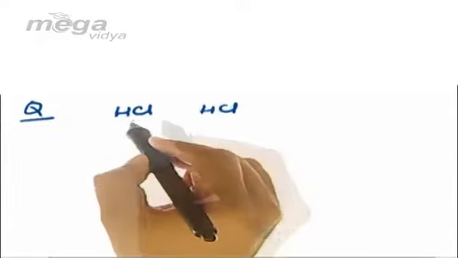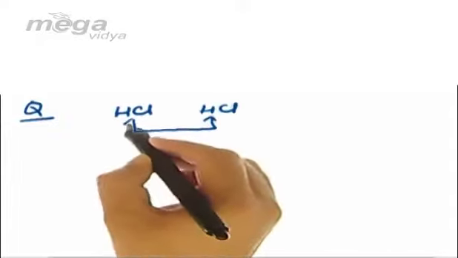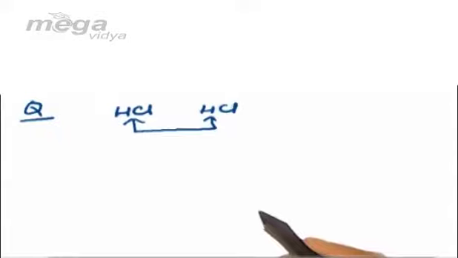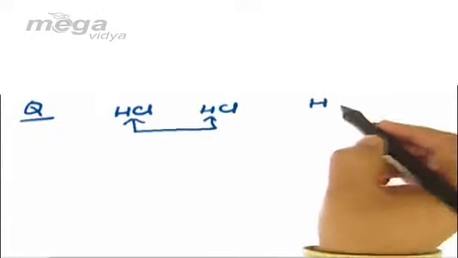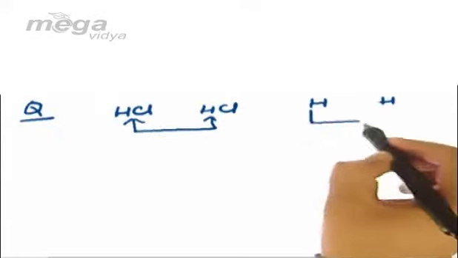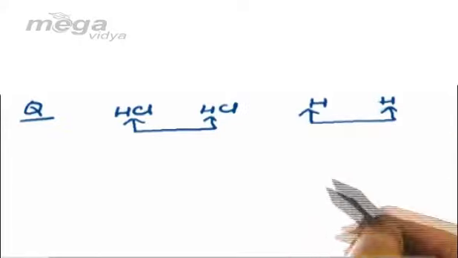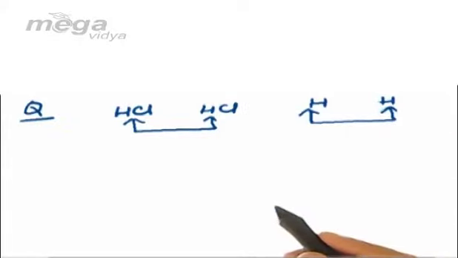Now it's a general question among the students: how to recognize whether the species will undergo chemical bonding or physical bonding. For that, let us come to an illustration. If I ask a question that between two HCl molecules the force will be chemical or physical, or if I ask between two hydrogen atoms whether the bond will be a chemical bond or a physical bond.